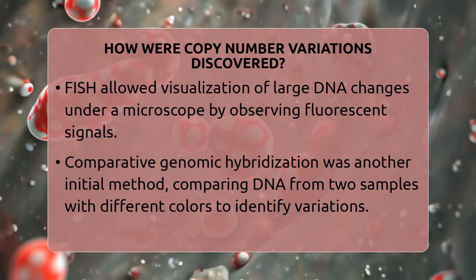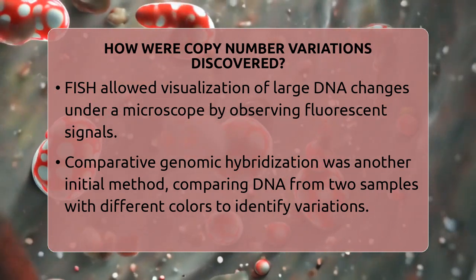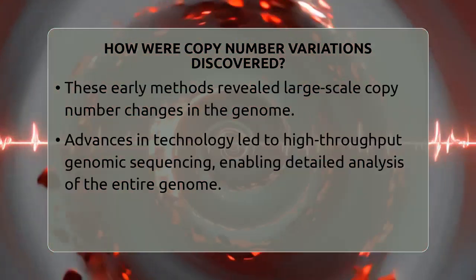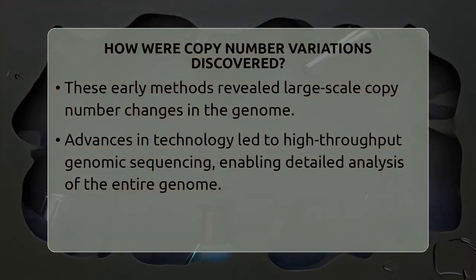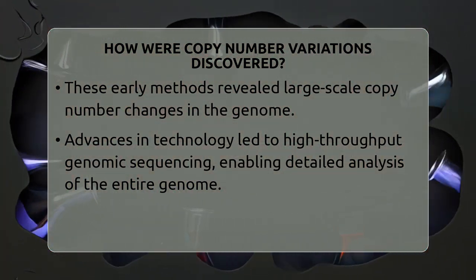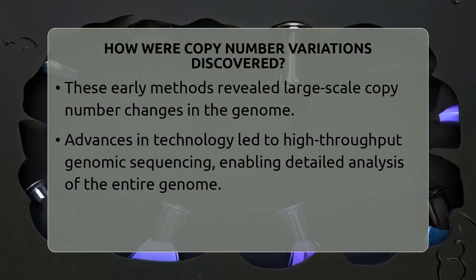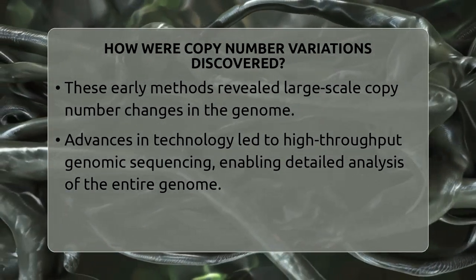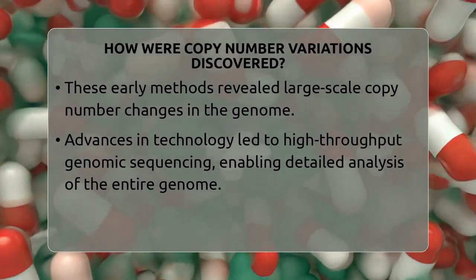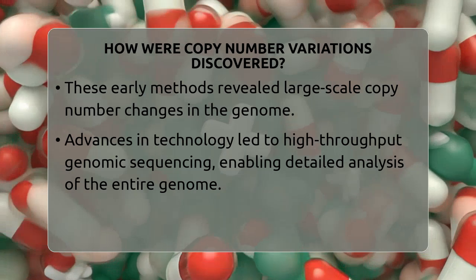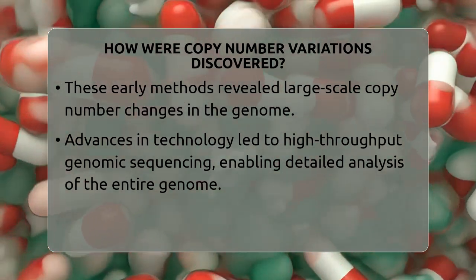As technology advanced, scientists gained the ability to analyze DNA in much finer detail. The development of high-throughput genomic sequencing was a game changer. Instead of just looking at big chunks of DNA, researchers could now read the entire genome base by base. This allowed them to spot even tiny copy number variations that were previously hidden.